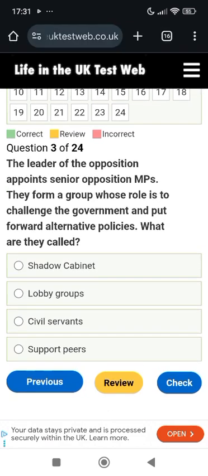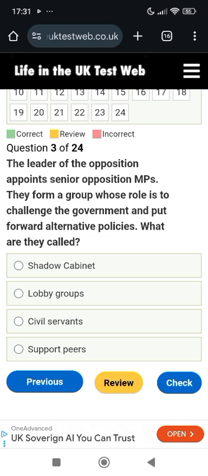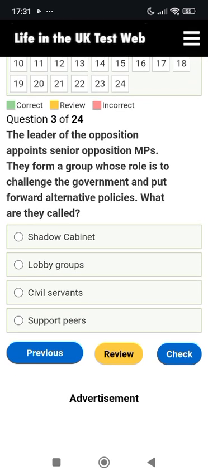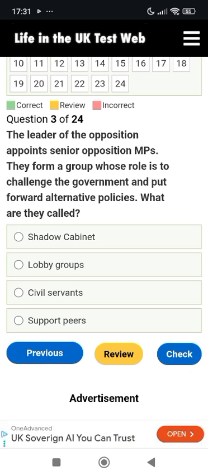Okay. The leader of the opposition appoints senior opposition MPs. They form a group whose role is to challenge the government and put forward alternative policies. What are they called? Shadow cabinet, lobby groups, civil servants, or sport peers? So they are called the shadow cabinet. With the opposition, you should remember that it is always shadow.